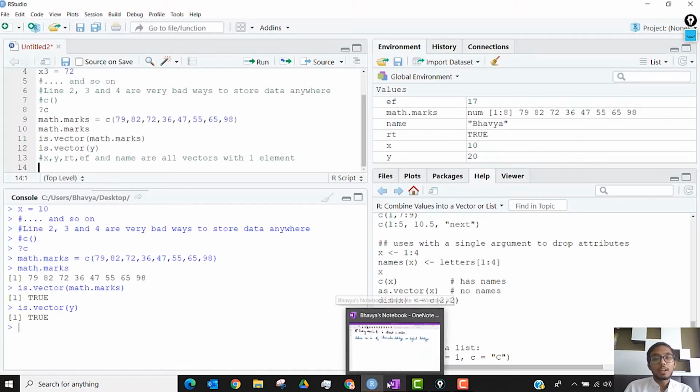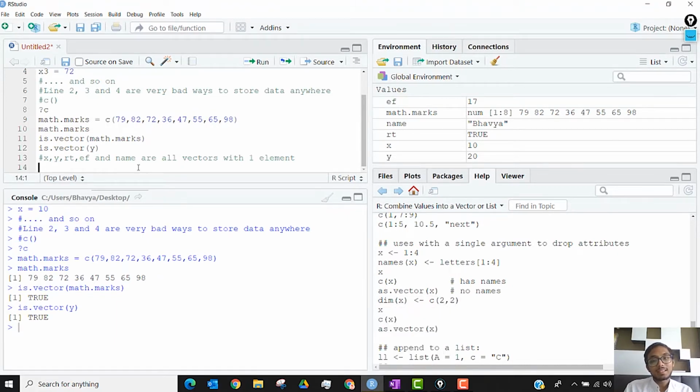So what should I do if I want to store it as a character vector? Let's say I want to create a vector called names. The function is the same. Rather than numeric values, I'll provide character values.